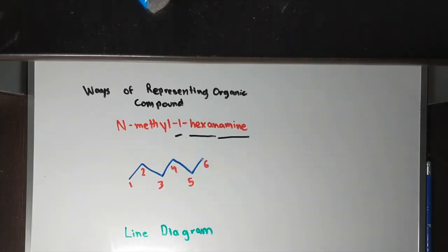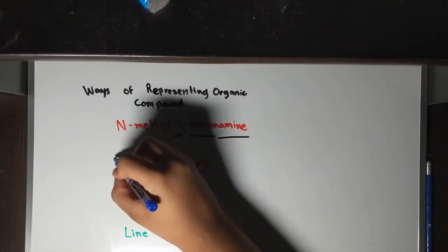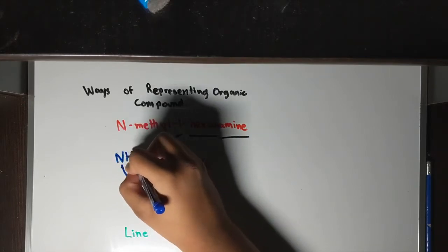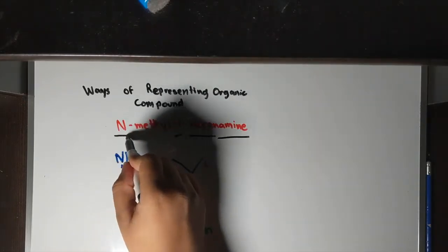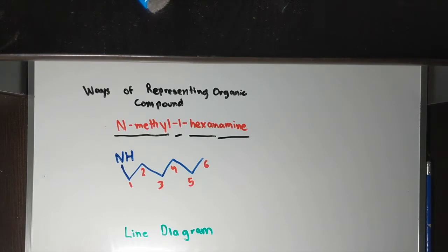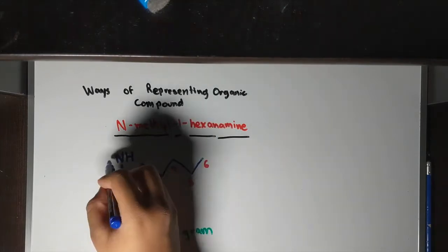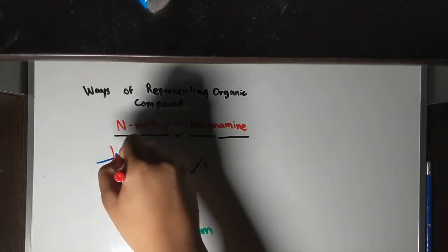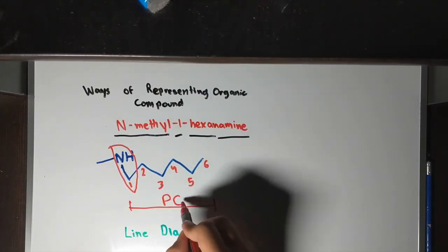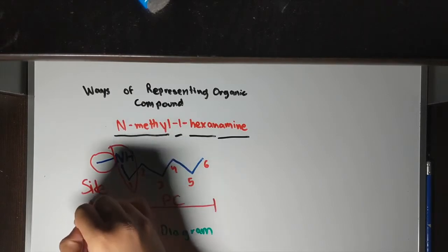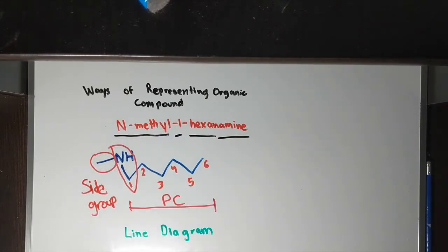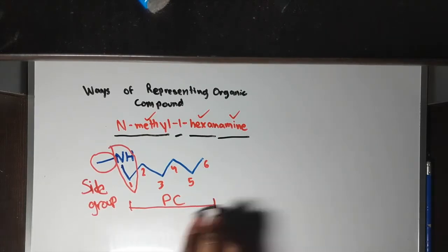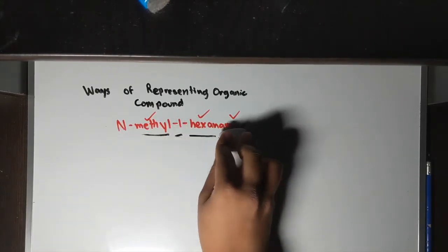Now we see at 1 there's an amine, so we're going to connect the NH to it. The reason there's only 1 hydrogen is because there's a methyl attached to it. Those tricky methyls, you know. So there's 1 methyl connected to it. As we know, the parent chain is 6 carbons, the side chain is 1 methyl, and we notice that we have met all the requirements that were asked of us in this case.